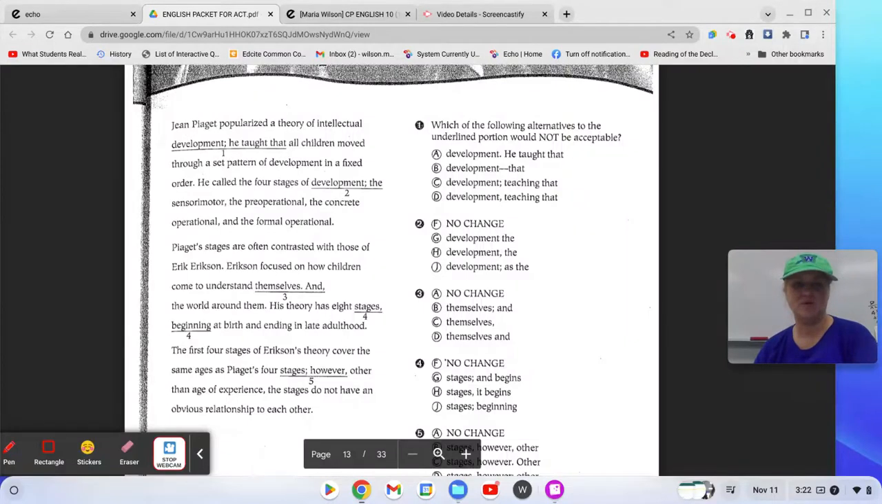So Jean Piaget popularized the theory of intellectual development. He taught that all children move through a set pattern of development in a fixed order. So A is the same as B, which is Jean Piaget popularized a theory of intellectual development, that all children moved through a set pattern of development in a fixed order. That's correct. It's just informal. And then the semicolon works like a period.